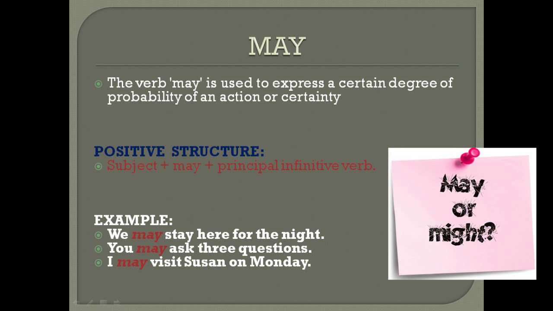The verb may is used to express a certain degree of probability of an action or certainty. Positive structure: subject, may, infinitive verb. Example 1: We may stay here for the night. 2: You may ask 3 questions. 3: I may visit Susan on Monday.